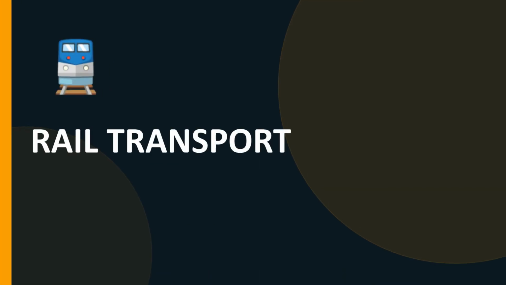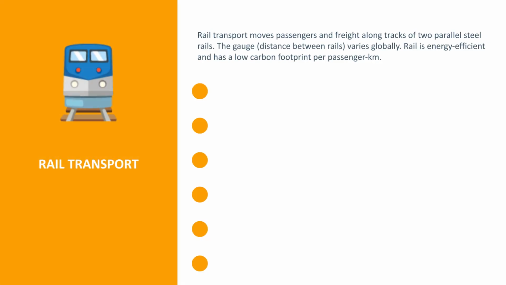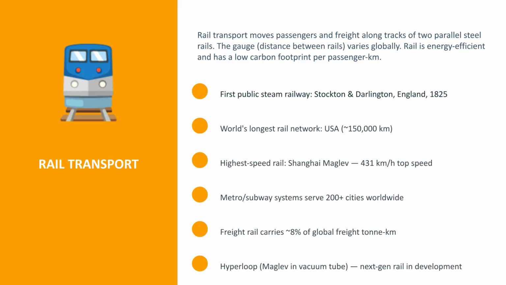Next, we move to rail transport. Steel wheels on steel rails have been connecting cities and continents since 1825. Rail transport is energy efficient, moving passengers and freight along parallel steel rails. Key facts include the world's longest network in the USA and the Shanghai Maglev, reaching 431 kilometers per hour.